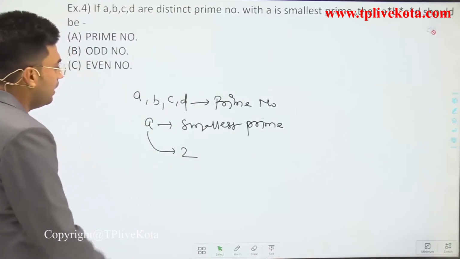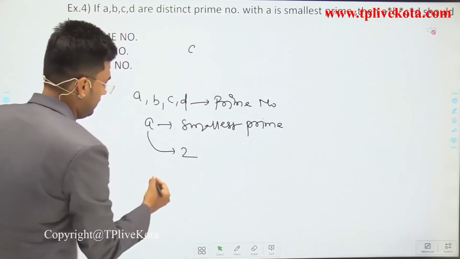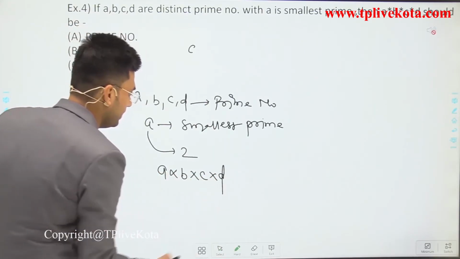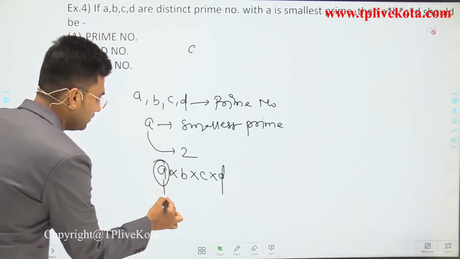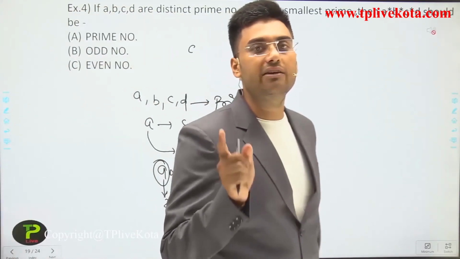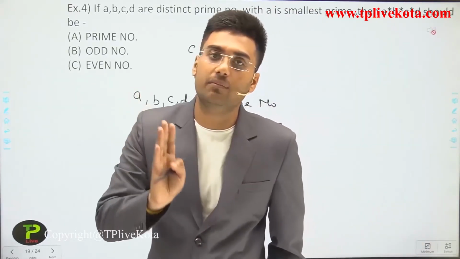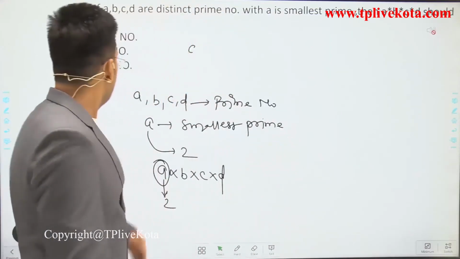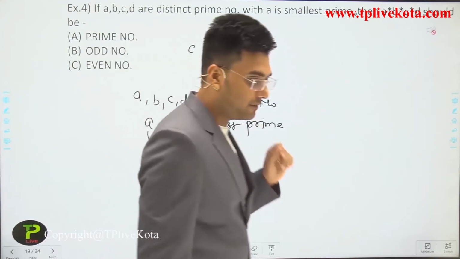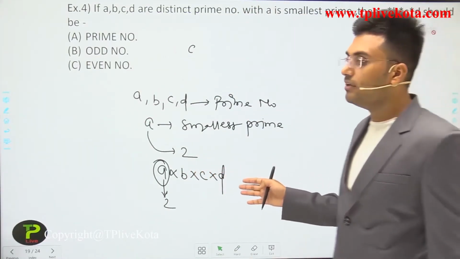Now if a is 2, then a multiplied by b multiplied by c multiplied by d. A is 2 and 2 is an even number, and we clearly know that if an even number is multiplied by any number, then we will get an even number itself. So we can say that it is an even number, but one option is prime number. We can clearly say that it is not prime, as it is a product of different prime numbers.